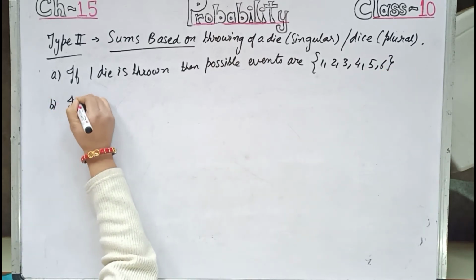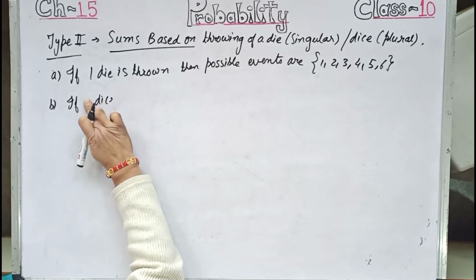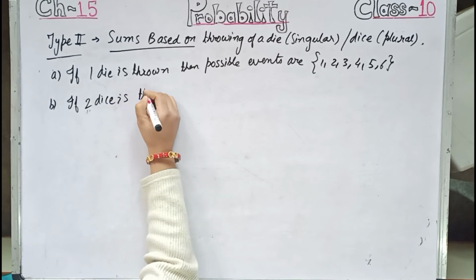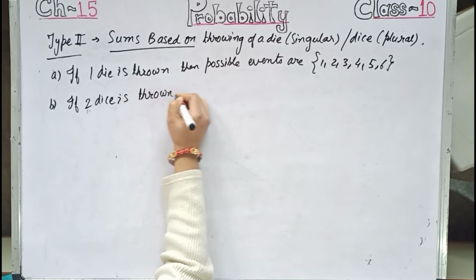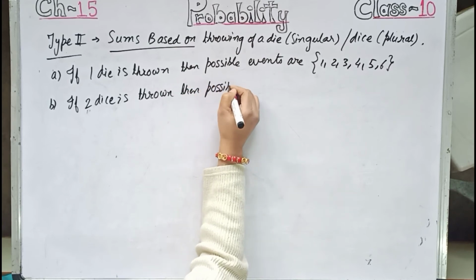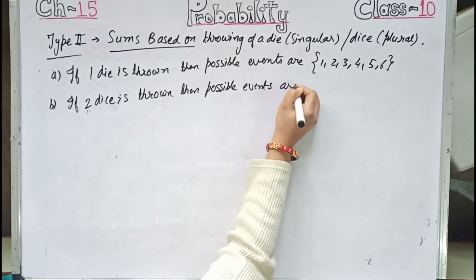Number B, if 2 dice are thrown, then the possible events are.